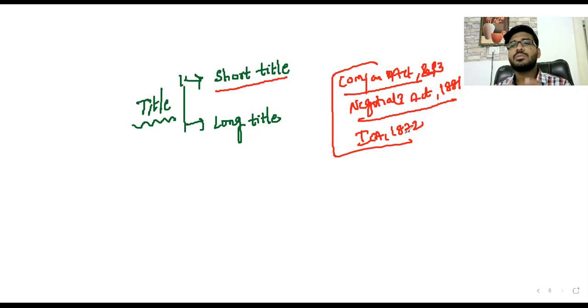So Companies Act 2013, what is that? It is introduced for companies in India. Negotiable Instrument Act 1881 is related to negotiable instruments like bills of exchange, promissory note and check. Indian Contract Act 1872 is related to contracts. Like that, a short title is easy to understand. But another one is a long title.